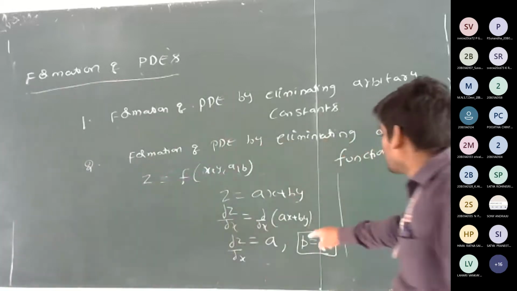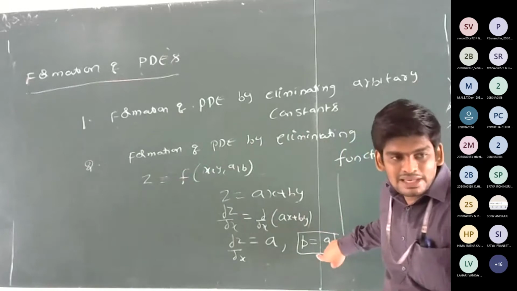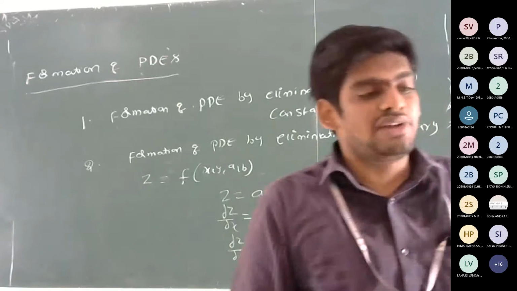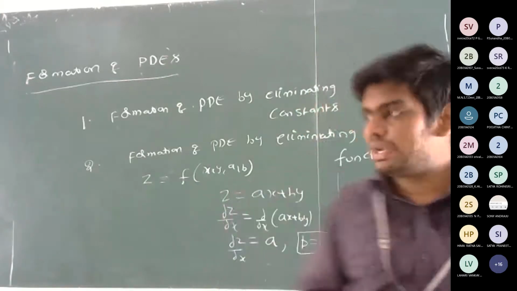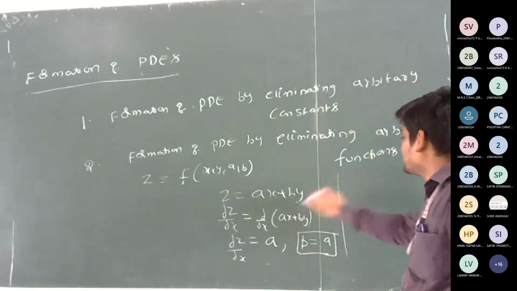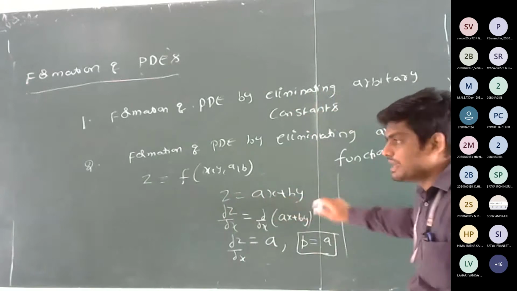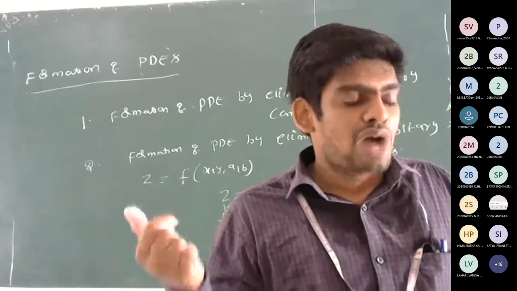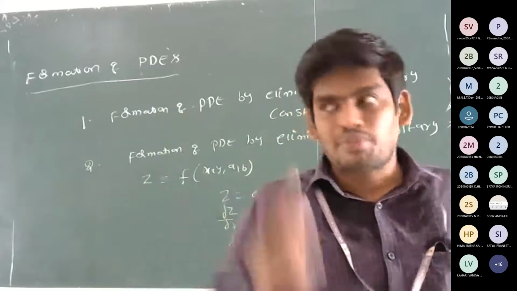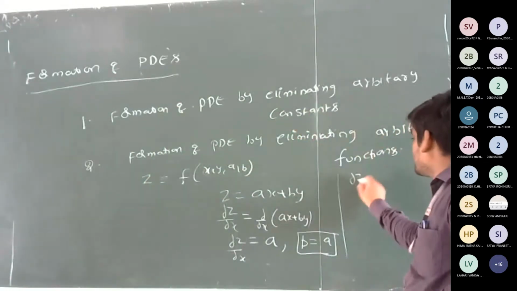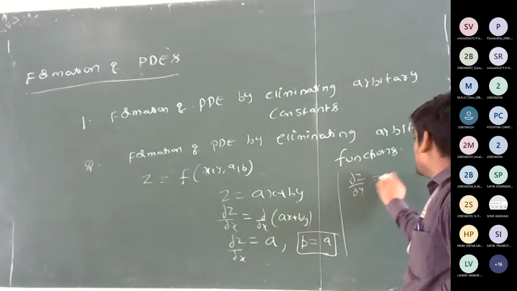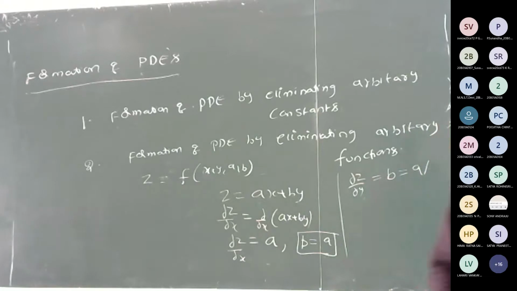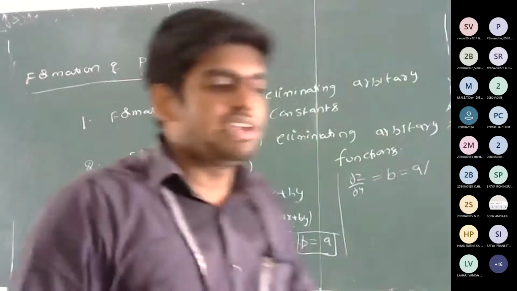Next, we are eliminating a, so we get the value of a as p, that is, a in terms of the partial derivative. Similarly, differentiate partially with respect to y. Here there is another constant b, and our aim is to eliminate that constant also. So differentiating partially with respect to y, directly I get the value b, which is q. Now you have the values of a, b.